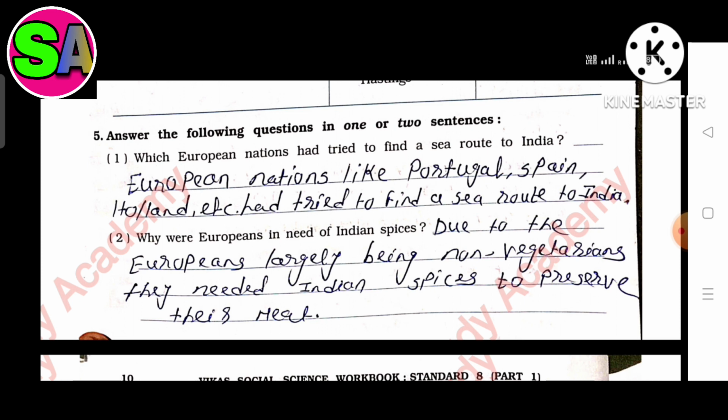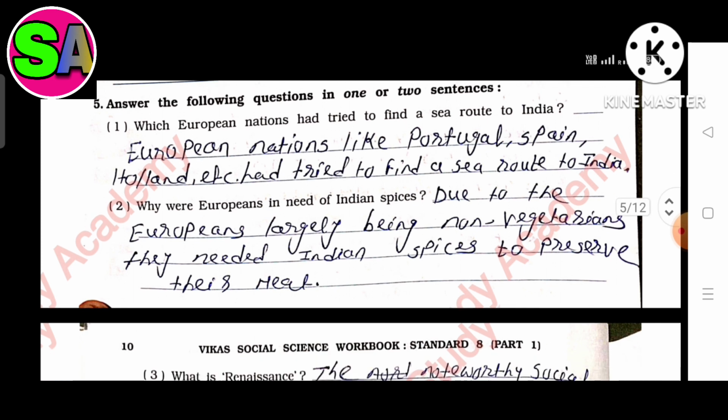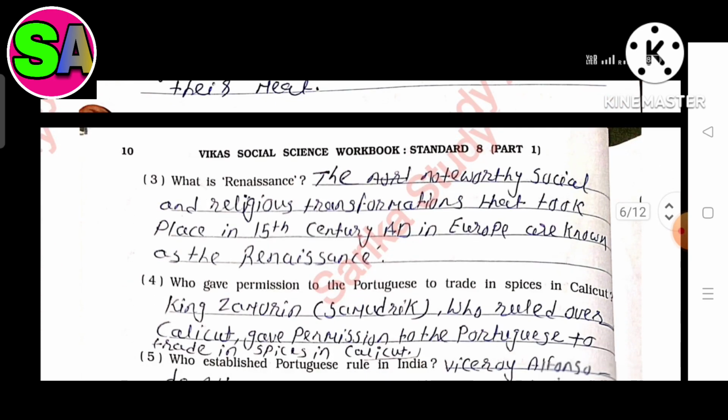Question 5. Answer the following question in 1 or 2 sentences. In first question, which European nations had tried to find a sea route to India? The answer is European nations like Portugal, Spain, Holland, etc. had tried to find a sea route to India. Second, why were Europeans in need of Indian spices? The answer is due to the Europeans largely being non-vegetarian, they needed Indian spices to preserve their meat.